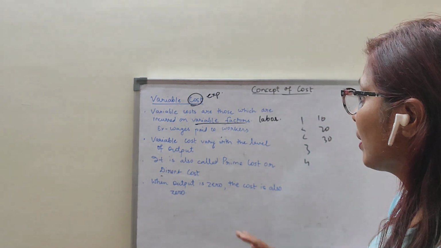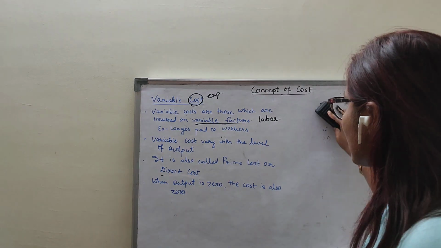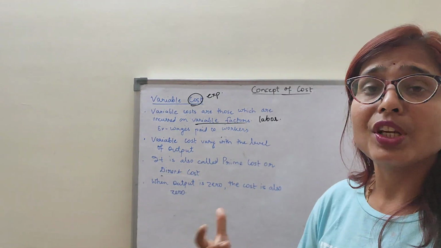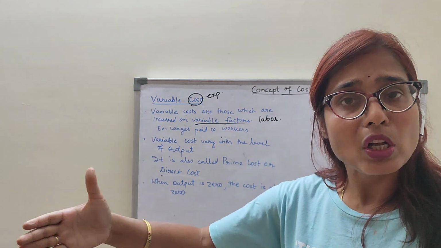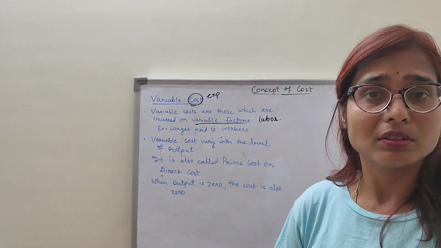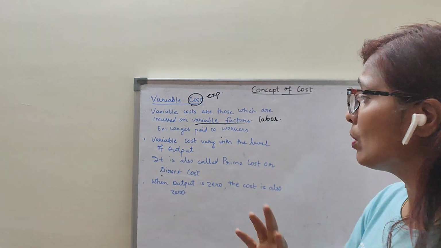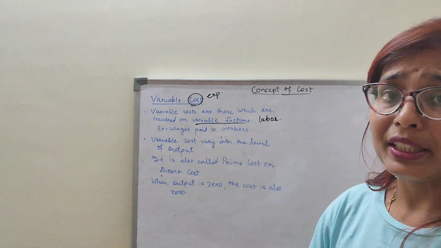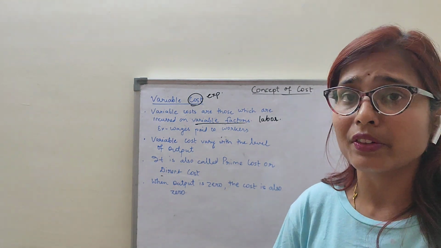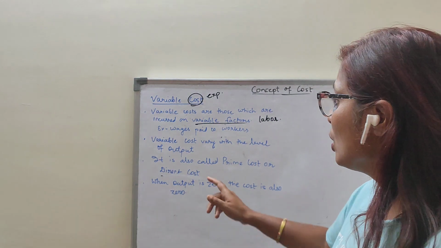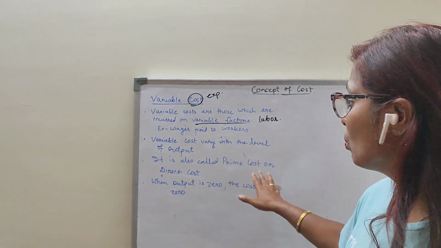So this is the thing. Variable cost varies with the level of output. Vary means the changes. That means it changes with the change in output. If you increase the output, your cost will also increase. If you reduce the output, your cost will also reduce. So it varies in nature. Variable cost varies in nature. They do not remain fixed. Like fixed costs remain fixed, but variable cost does not remain fixed. So it is also called prime cost or direct cost. It is also known by this name.